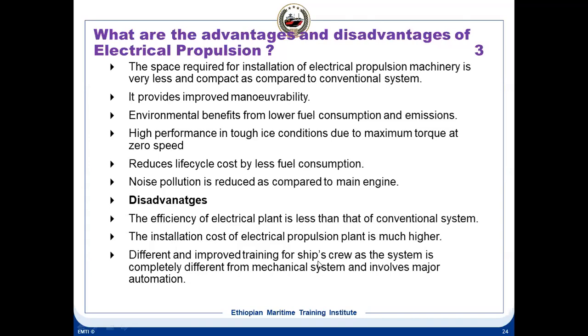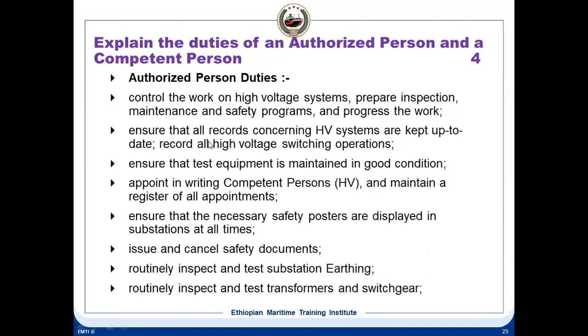Different and improved training for the ship's crew, as this is completely different from a mechanical system. You need to have proper training on these converters, etc. A lot of automation, lot of automation networks, and high voltage transformers. So much computerization because it is fully automated. It's a full automatic network. So you need training for the people, especially on high voltage electrical propulsion systems. So these are the advantages and disadvantages of using an electrical propulsion system.